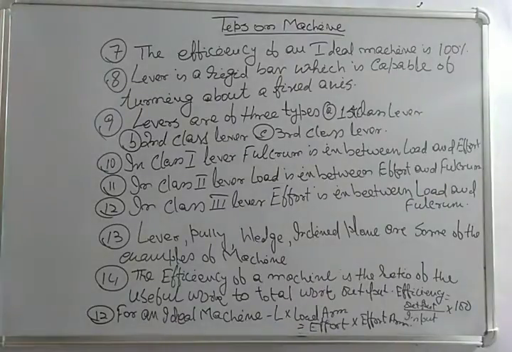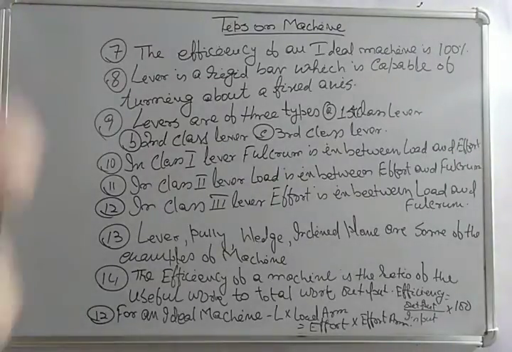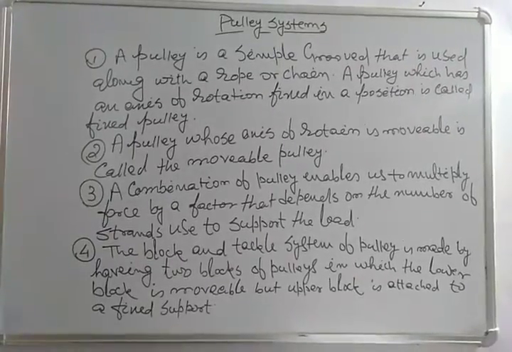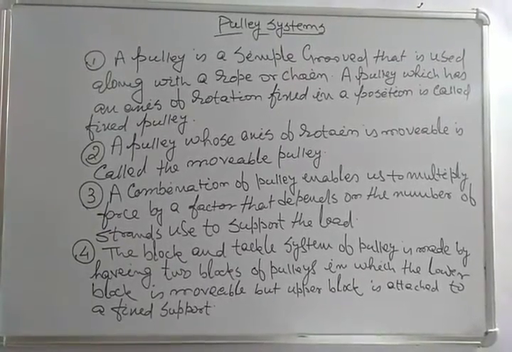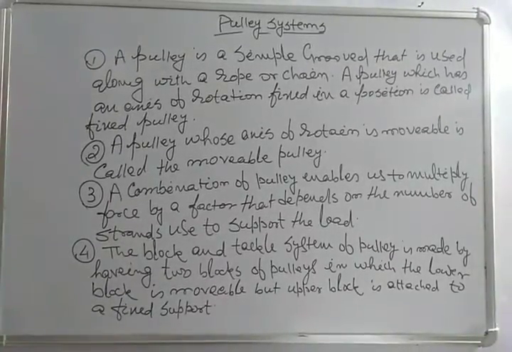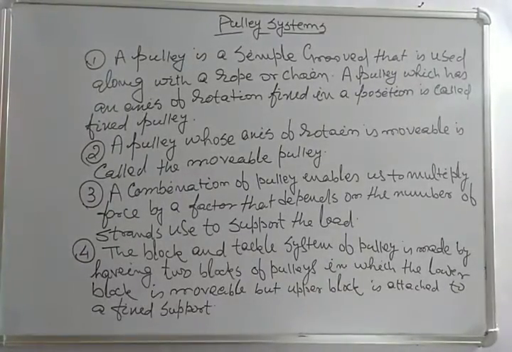Now we will move towards the pulley systems. Before going to the pulley system, I want to tell you that pulleys are of three types. One is single fixed pulley, number two is single movable pulley, and number three is block and tackle system of pulley. So let us see what a pulley is.